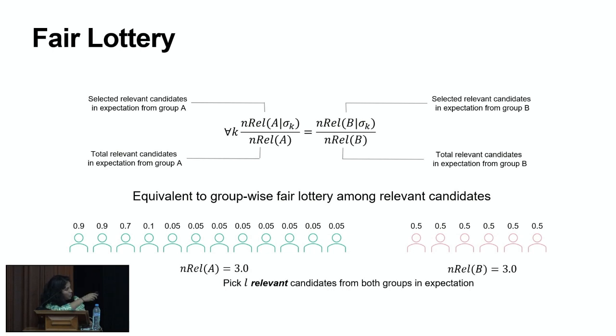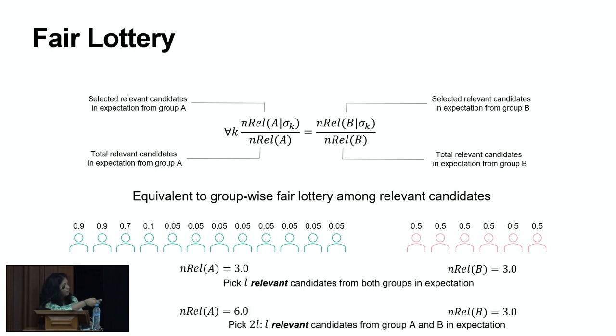So if both of them had the same number of relevant candidates, then we would pick the same proportion of relevant candidates. But if it was different, 2:1, then so on. Note that I'm emphasizing relevant here, and that is because we can now take these probabilities and predictive uncertainty into account.